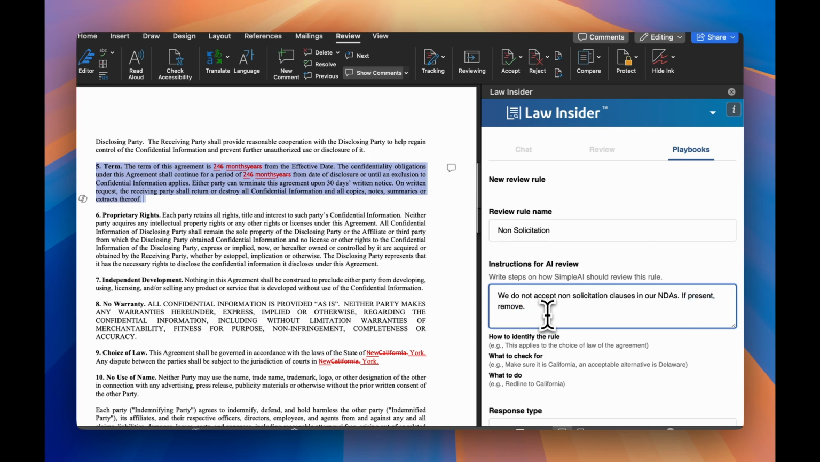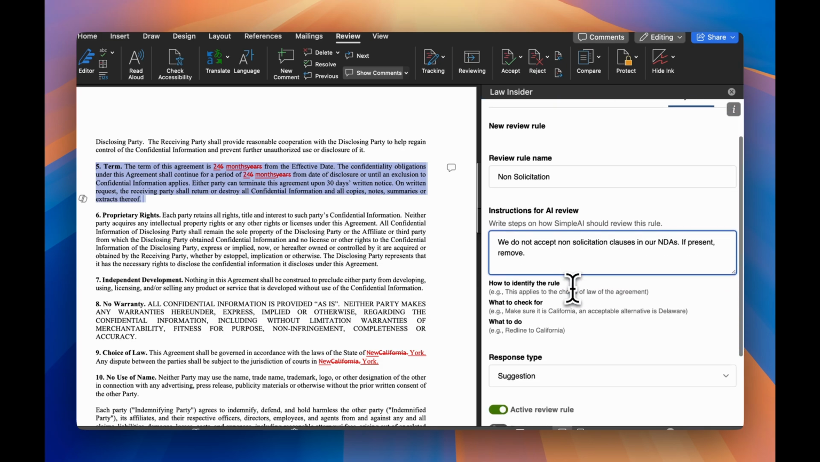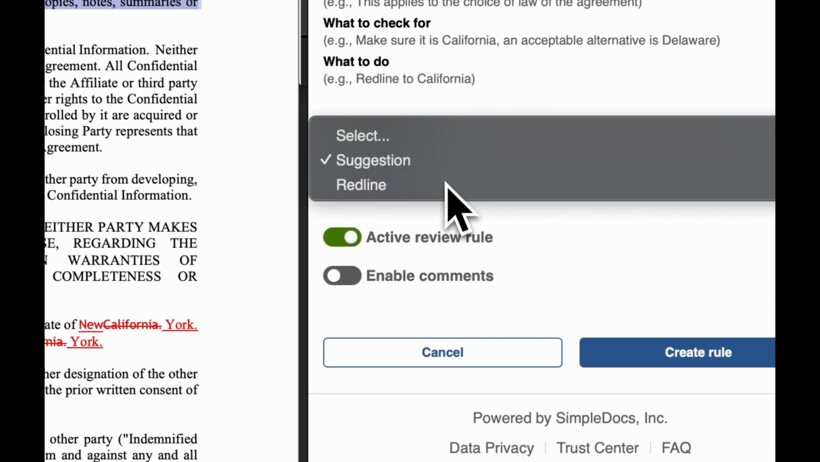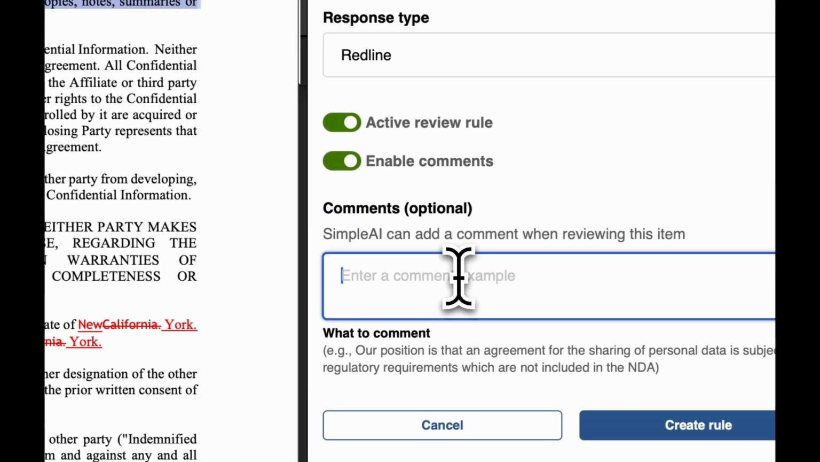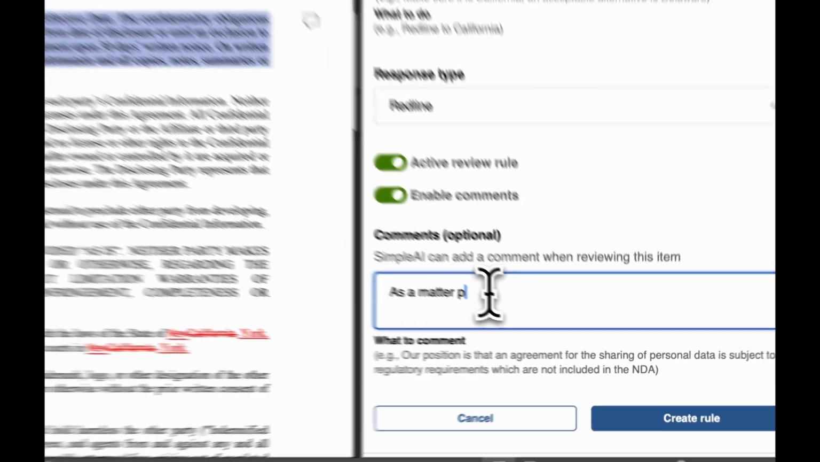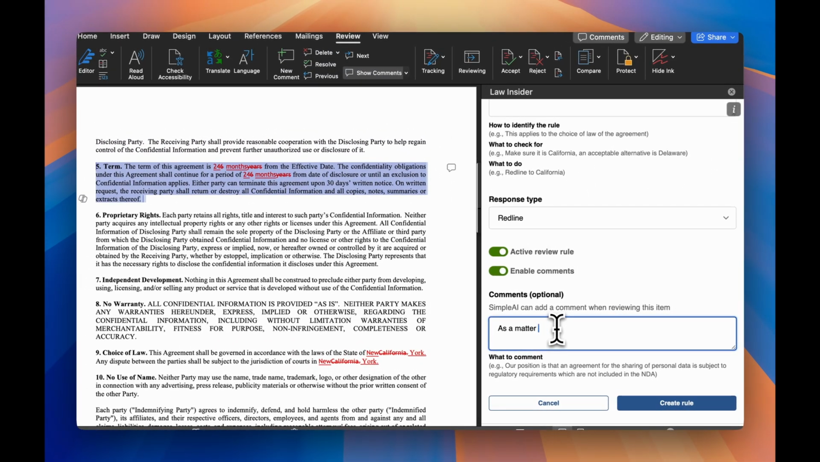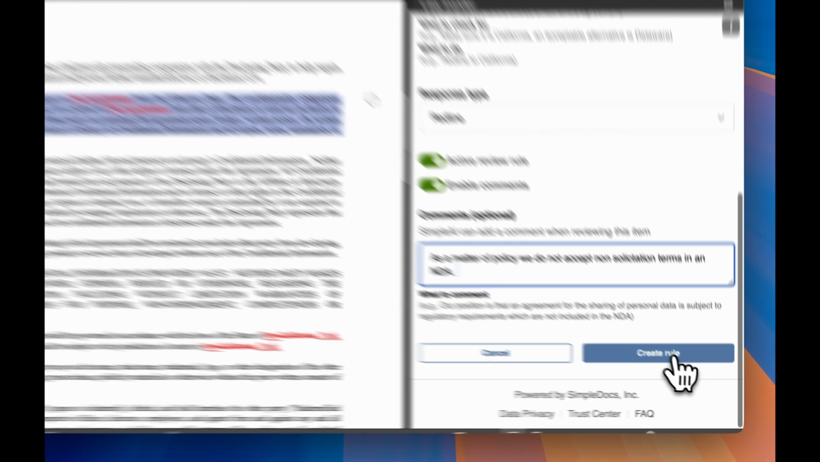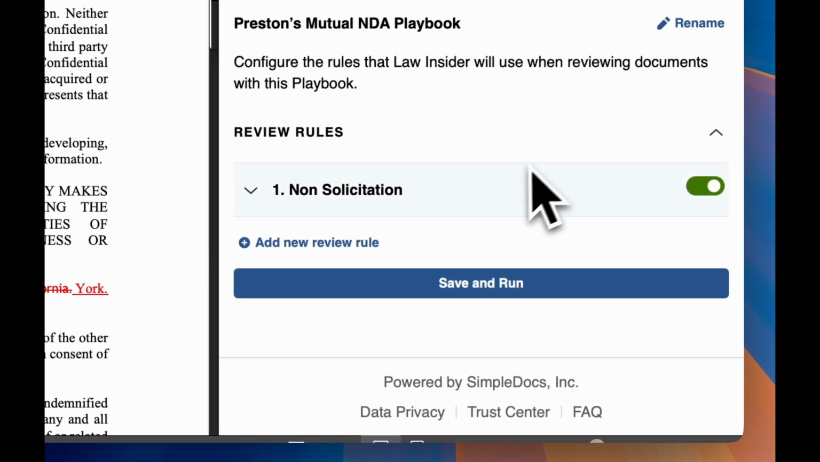So this is incredibly powerful AI, as you would expect it to be. You don't need to give it a lot of instruction. The shorter the better, the more concise the better. You also have the ability to enable comments as a matter of policy. We do not accept non-solicitation terms in an NDA. Okay, so now I can create the rule, and I'm going to save and run.